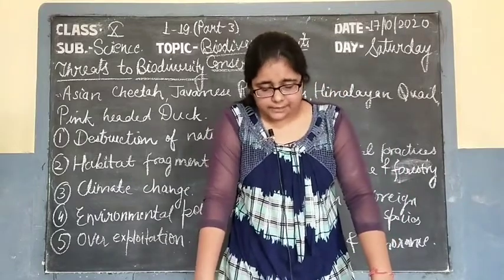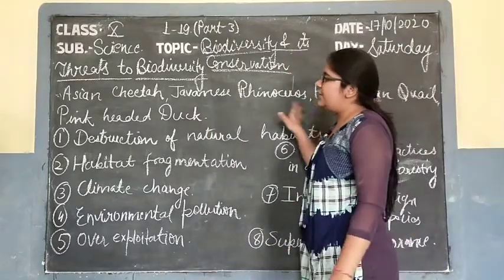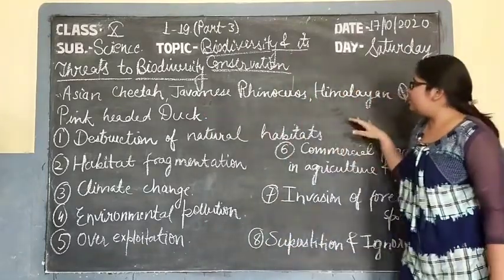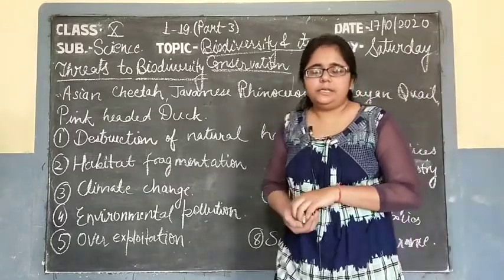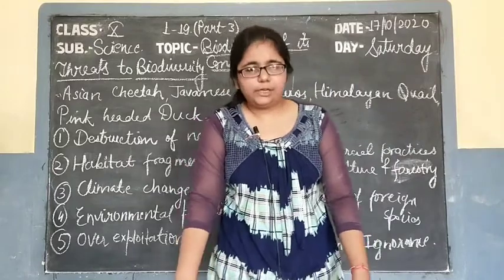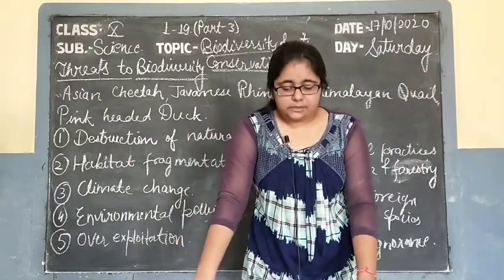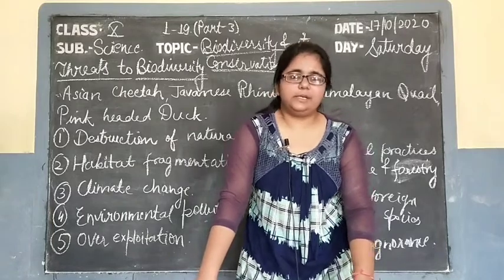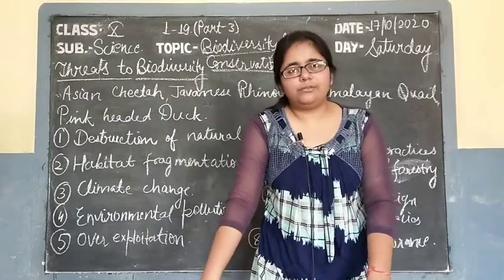There are several animals which are completely extinct from the previous years. These are the Asian cheetah, Javanese rhinoceros, Himalayan quail, pink-headed duck. These were present in India in the previous time, but now they are completely extinct from India. So let's discuss the first reason, the main reason behind the biodiversity destruction, that is the destruction of their natural